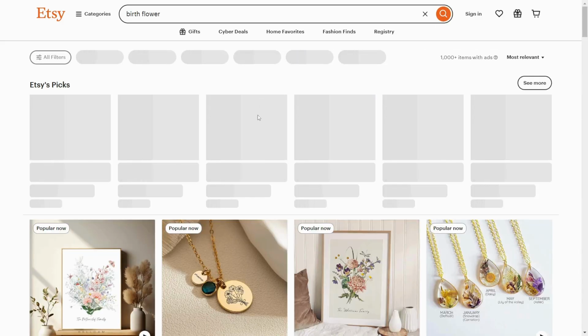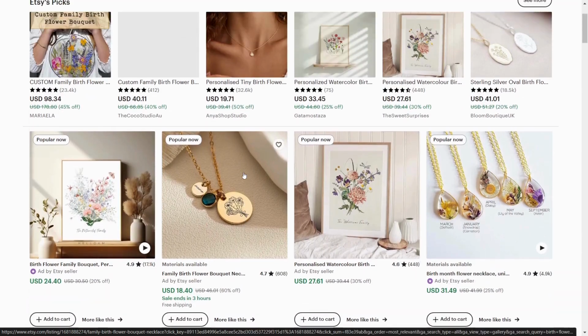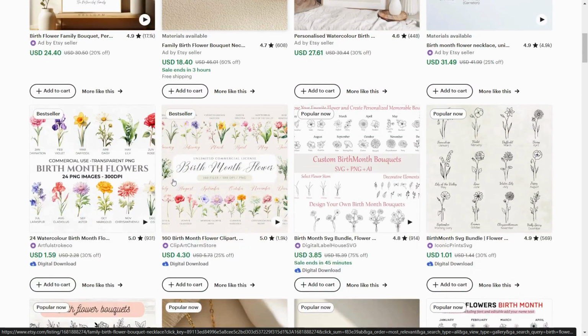Idea number 2. You see, when we go over to Etsy.com and we search for birth flowers, we are going to find a bunch of listings that are selling these birth flowers, just like this, as digital designs. They're making passive income every single month.